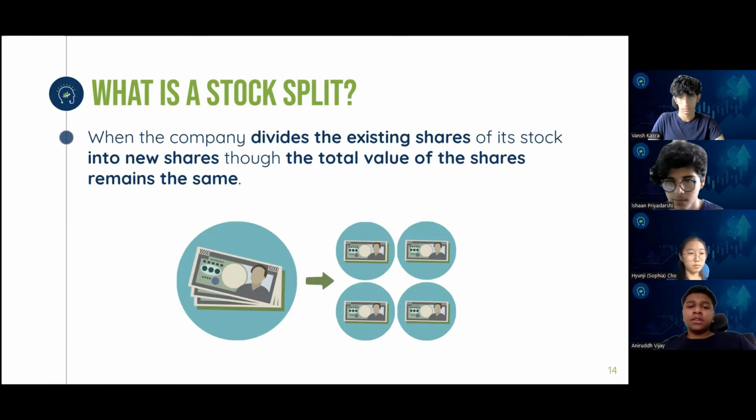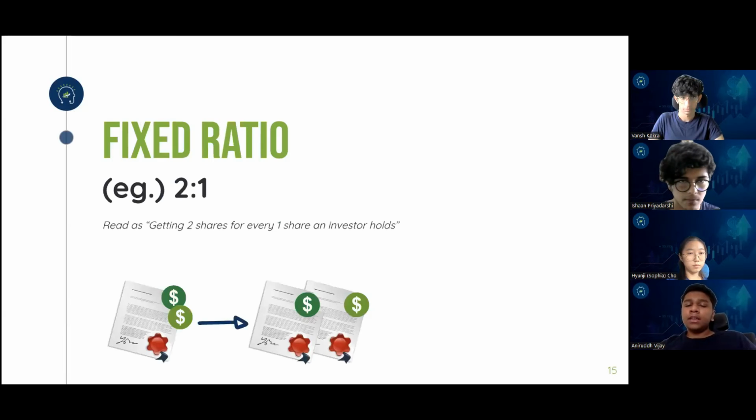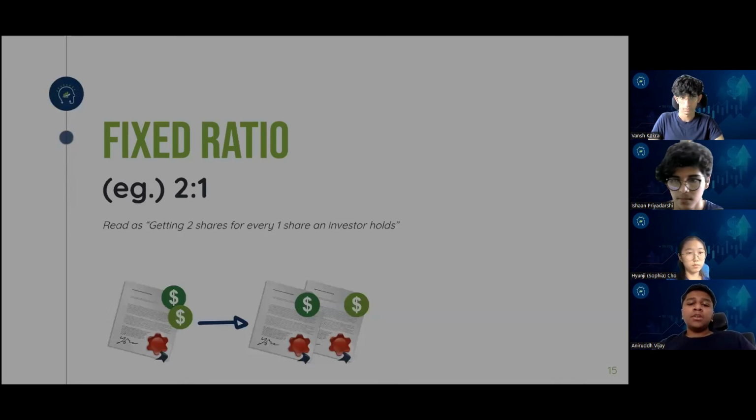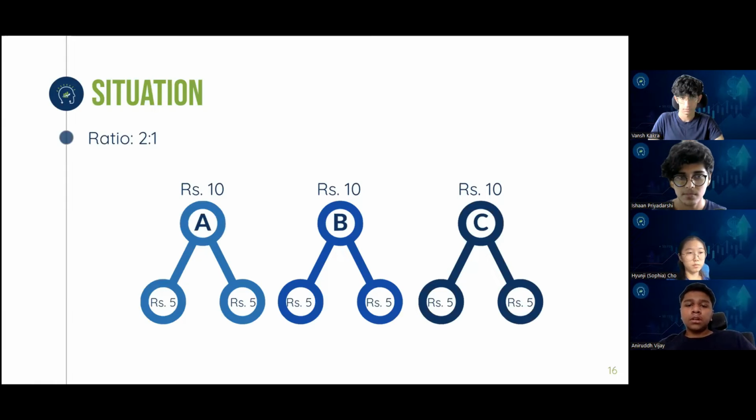So for this, let's just take an example. A company has 100 shares and each of them is worth 10 rupees. Then it announces that it will be doing a 2:1 stock split. What this essentially means is that shareholders get 2 shares for every share they hold. So let's assume that shareholder X owned 1 share of the company for 10 rupees.